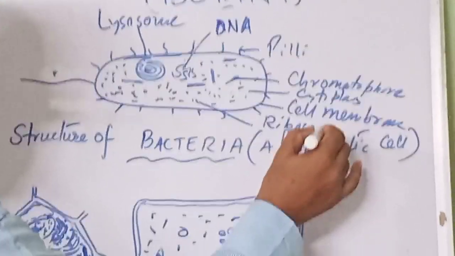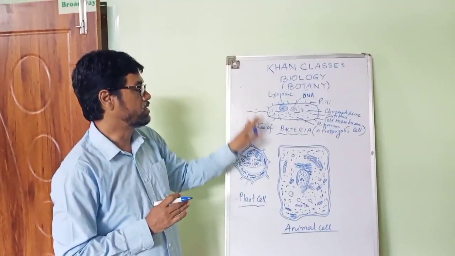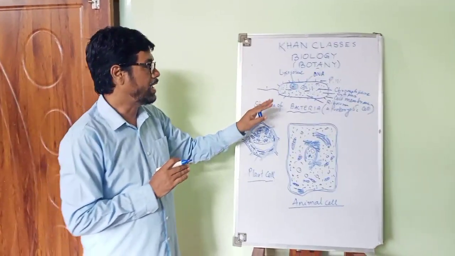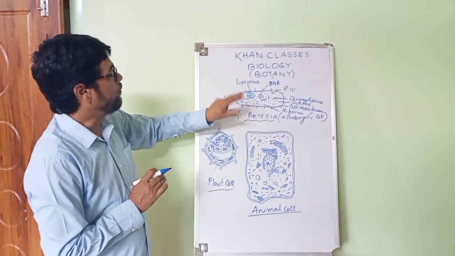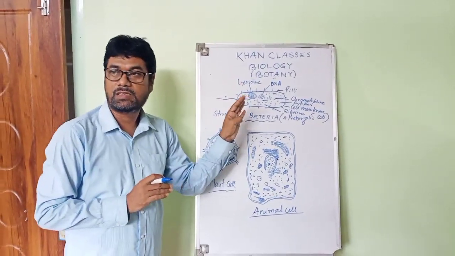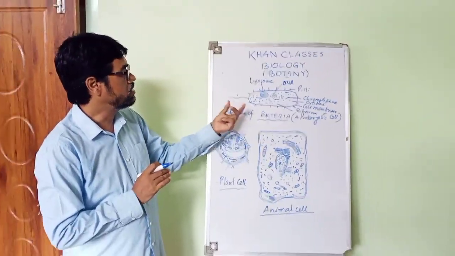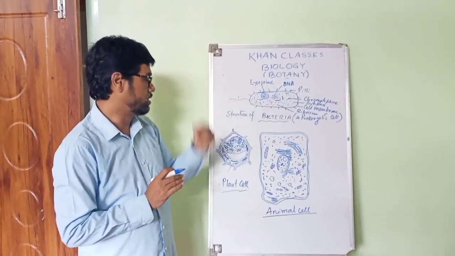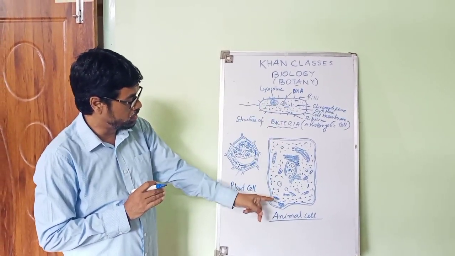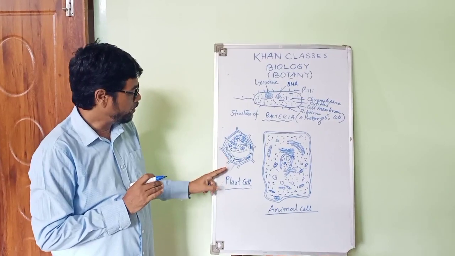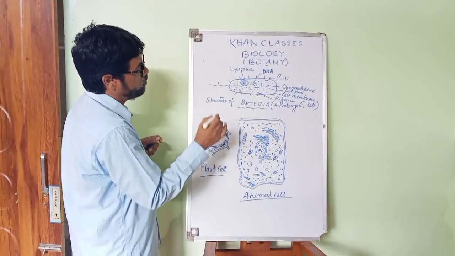So this is a very simple structure of the cell, and this structure is called the prokaryotic cell, because they do not show any streaming movement. These types of cells are found in bacteria, cyanobacteria and some primitive organisms. Now, what is the difference between the structure of the prokaryotic and the eukaryotic cell? This is the eukaryotic cell, the plant cell, and this is the animal cell. What are the basic differences between these two?